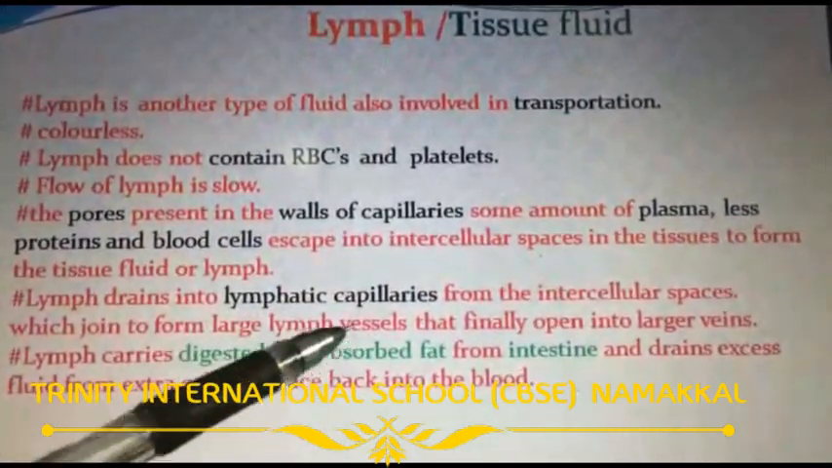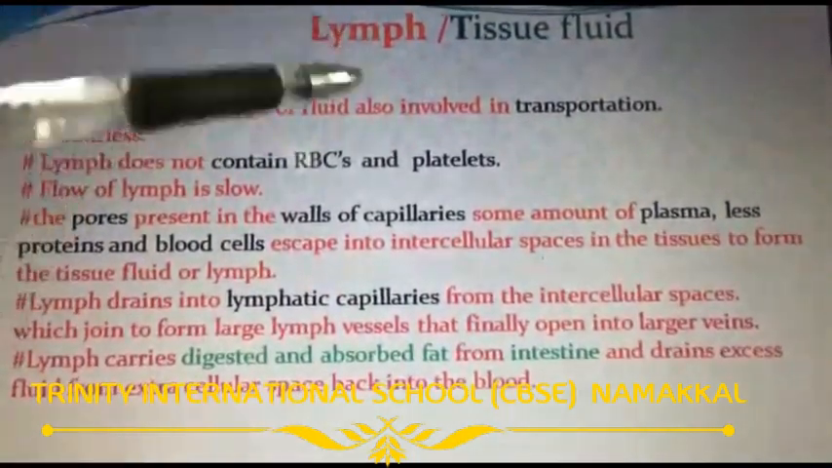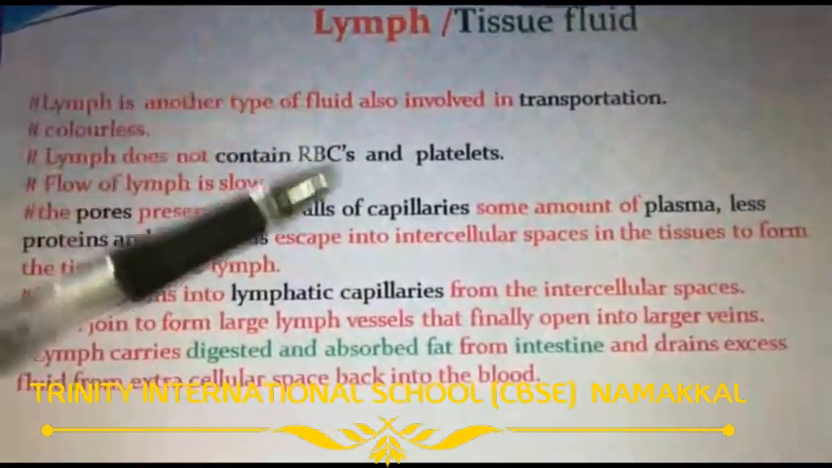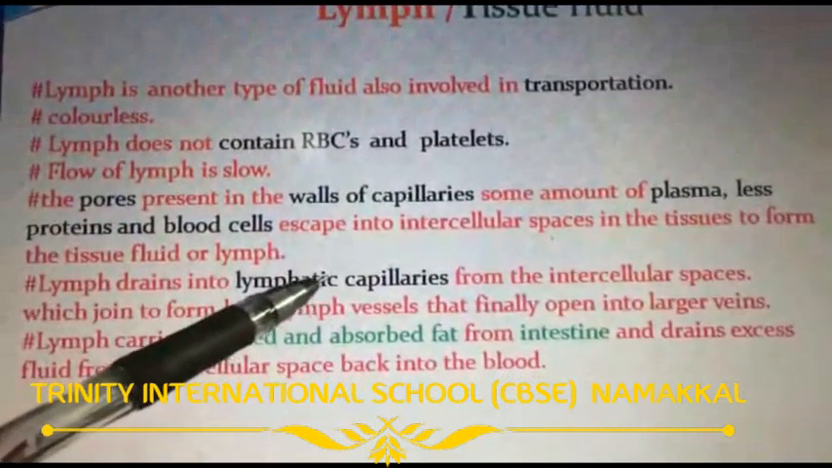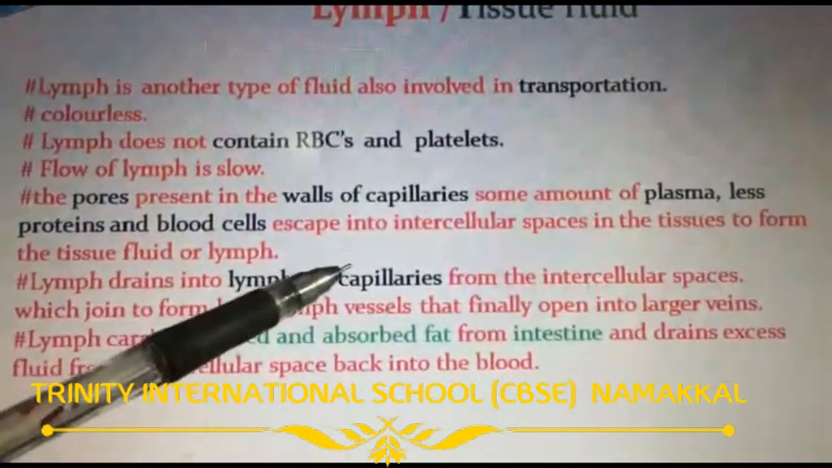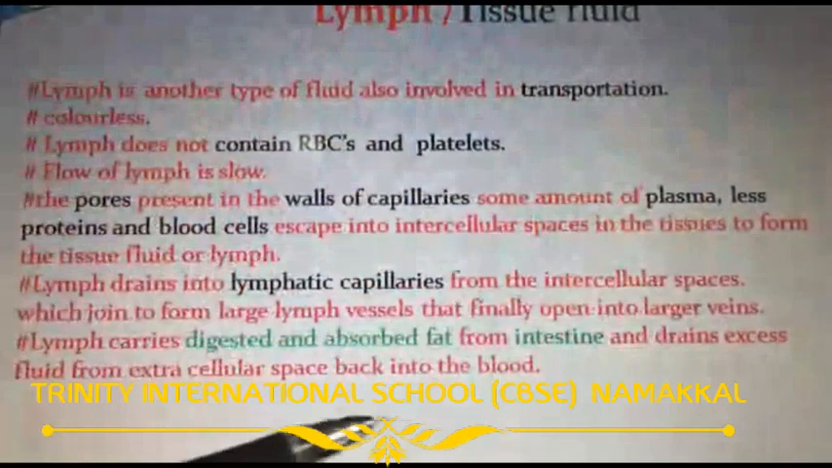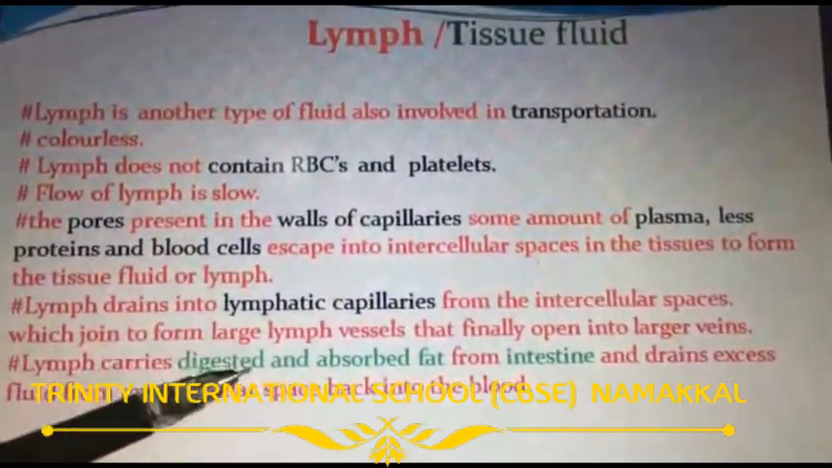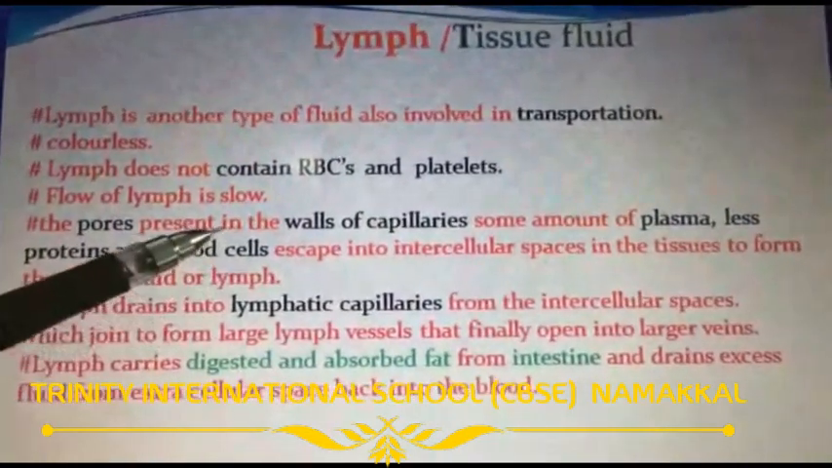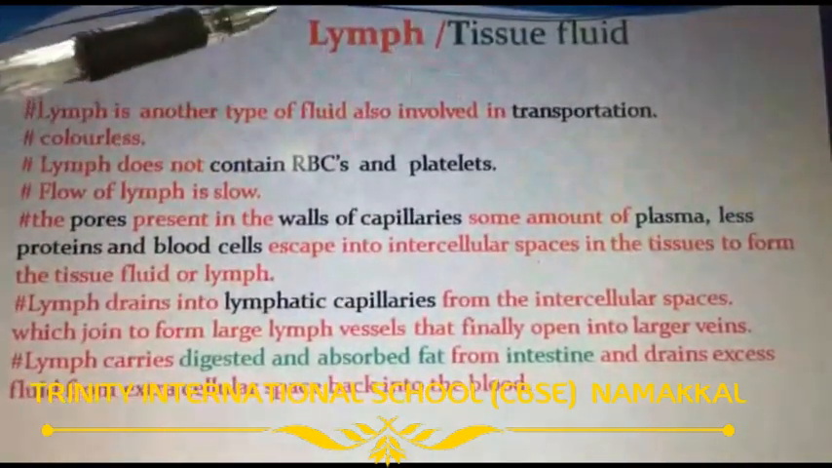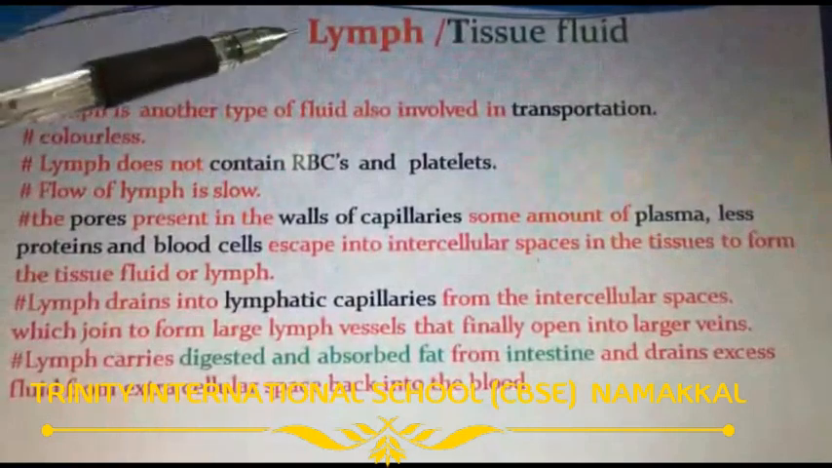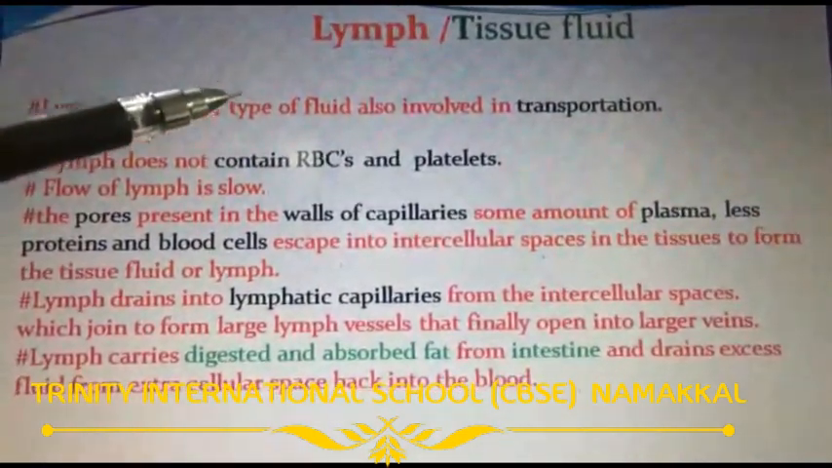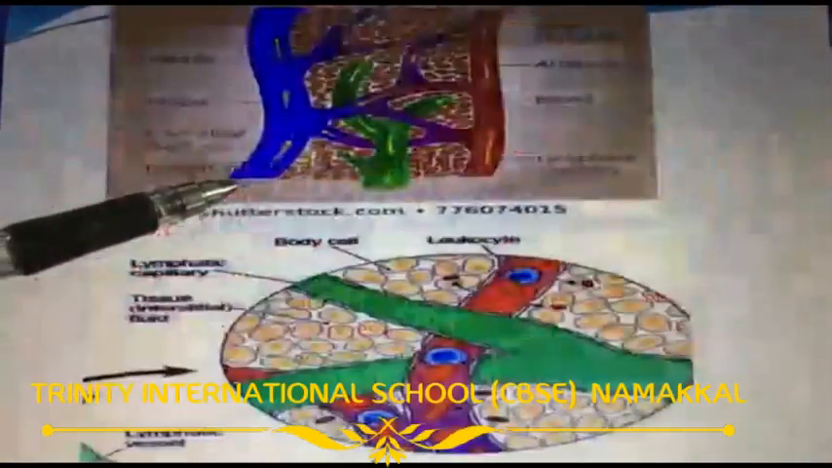So 90% of the lymph goes back to the blood. The remaining 10% is again carried by the lymphatic capillaries. This is generally called a middleman. Why is it called a middleman? Because the lymph is present between the blood and the tissues.